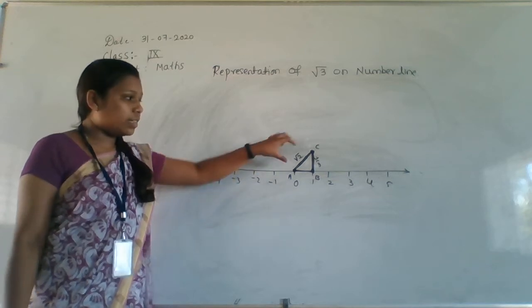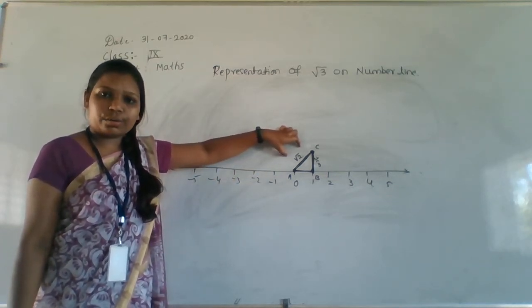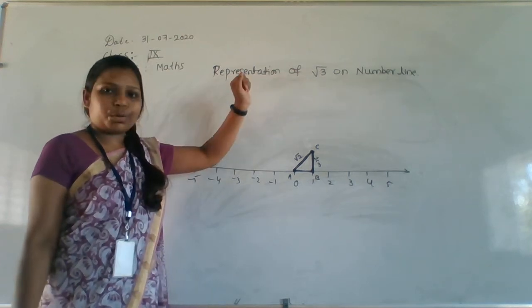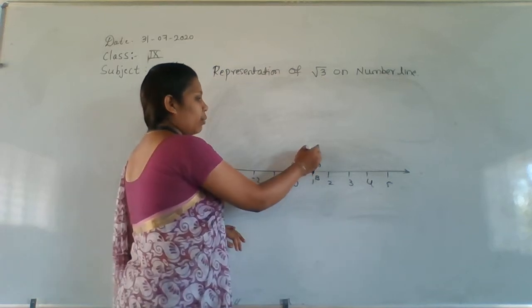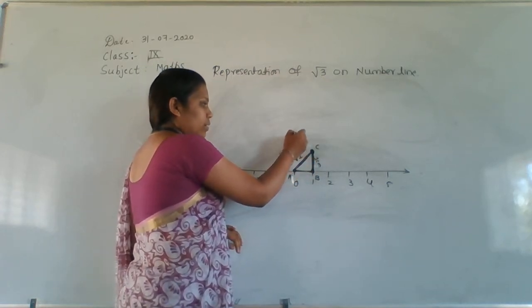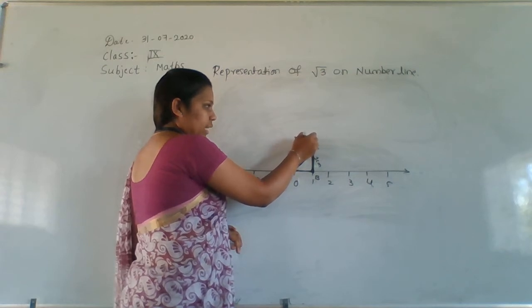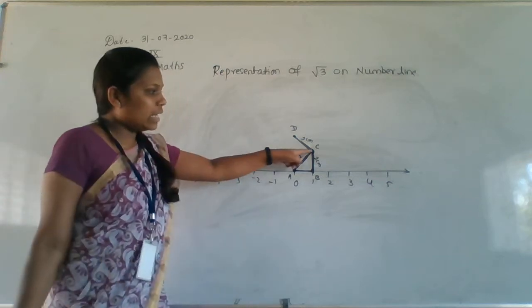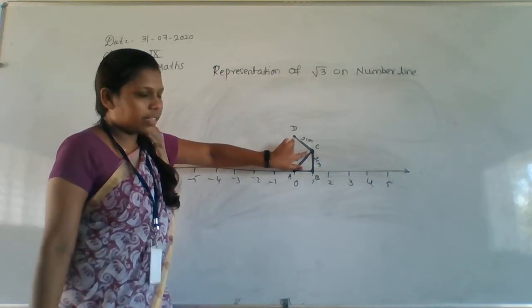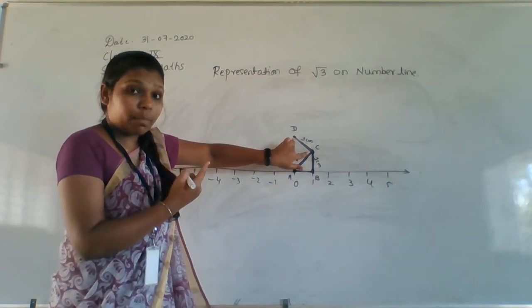We come to know that this AC distance is root 2, right? So I am writing here root 2. But we want the root 3 value, right? So I am representing root 3 now. Again we have to take 1 centimeter distance and give it the name D. Again you have to take 1 centimeter distance here. I am writing on the board also.